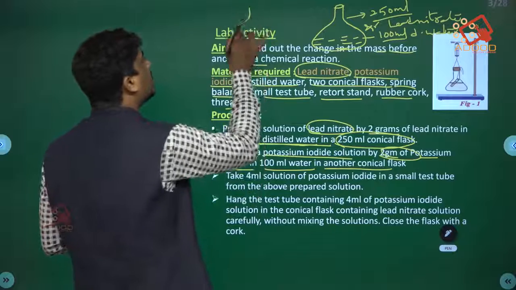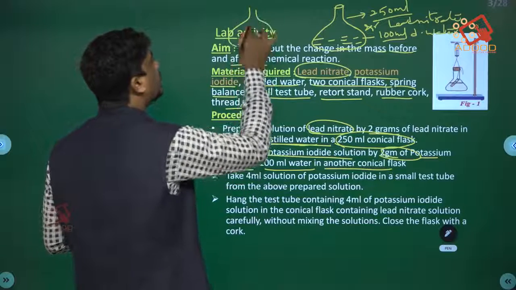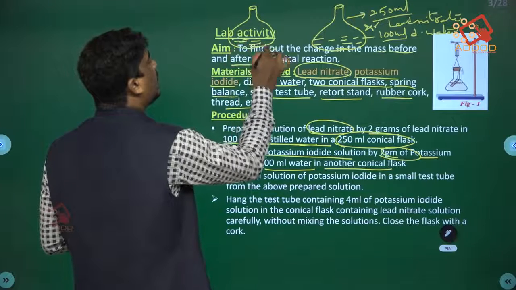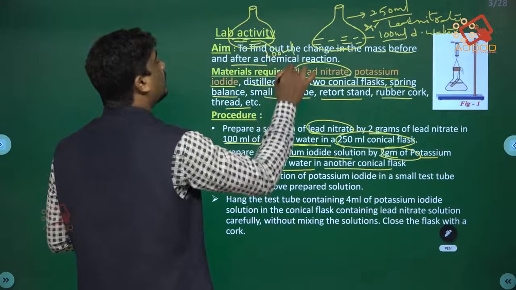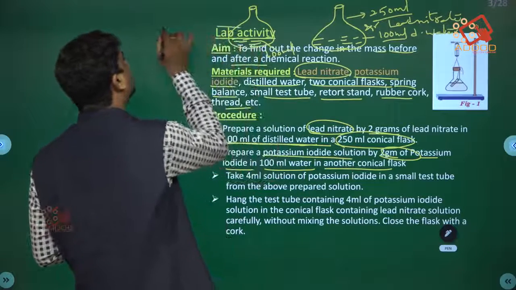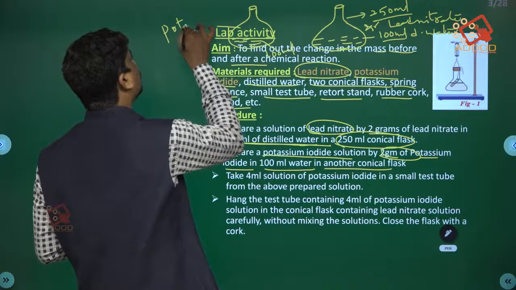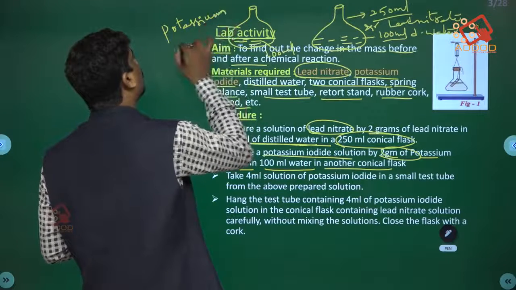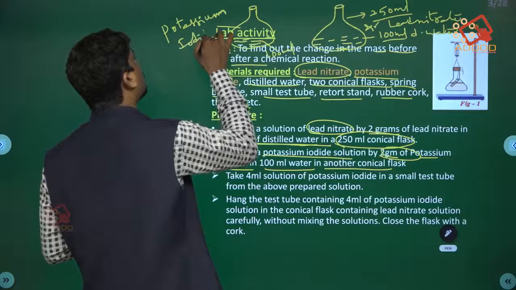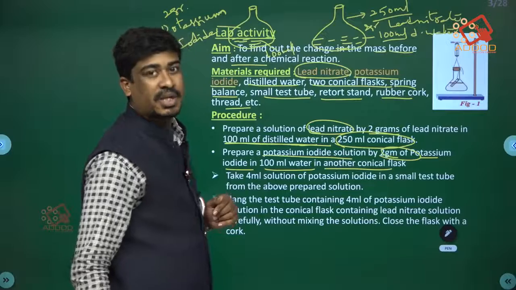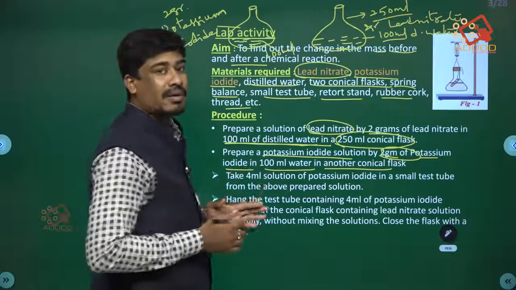Take one more conical flask, and within that pour 100 ml water, which is mixed with 2 grams of potassium iodide. So here the two solutions are made.